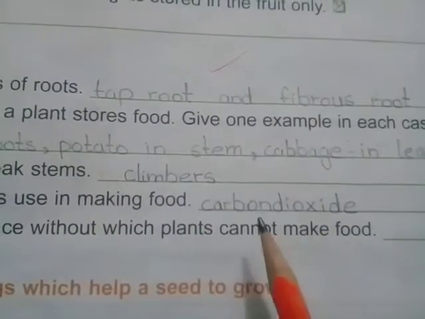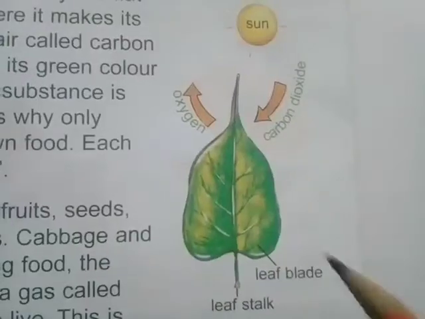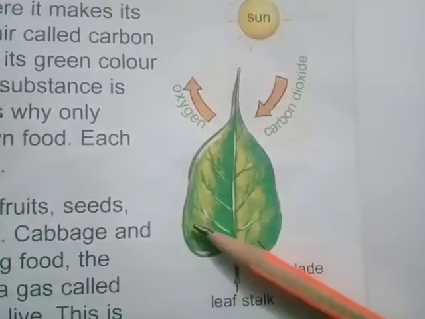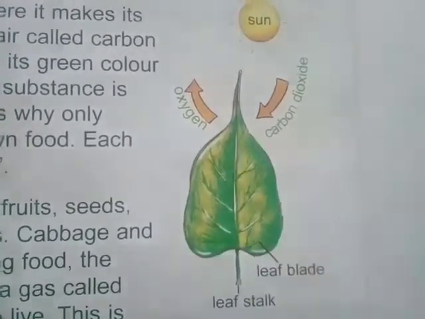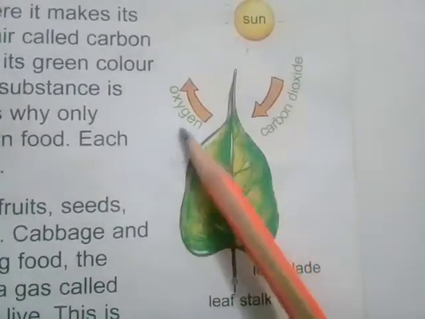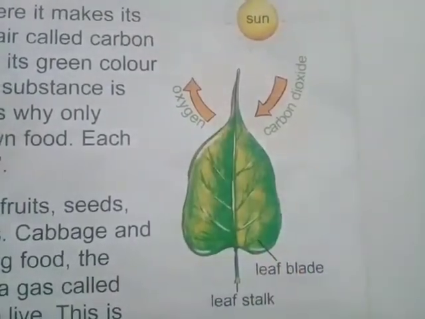The fourth statement is gas that plants use in making food is called dash. The answer is carbon dioxide. While making food, plants take carbon dioxide from the air and give out a gas called oxygen.